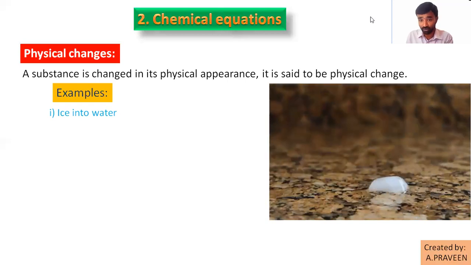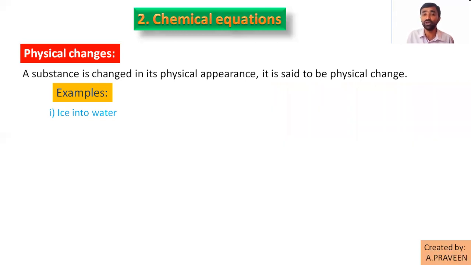Its physical appearance is changed. Solid converted into liquid. But there are no changes in its characteristic properties. We can write the formula composition of the ice or the water as the same, right? We cannot smell differently. We cannot find any variation in the taste. So this is an example for the physical change.